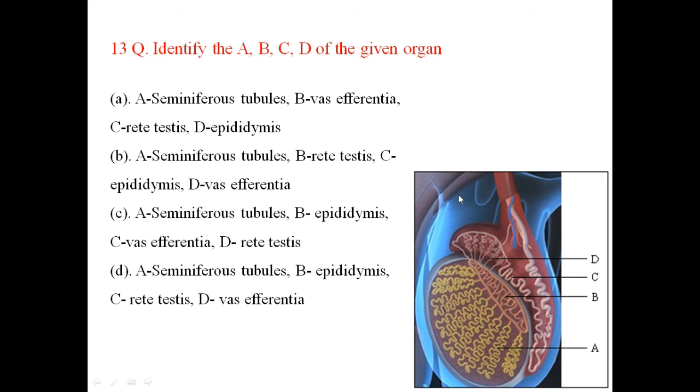Identify the ABCD of the given organ in the image.